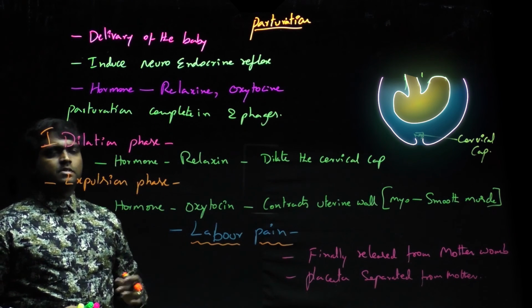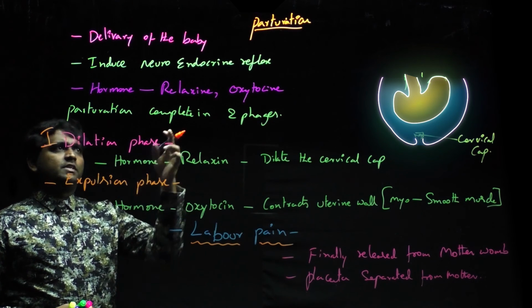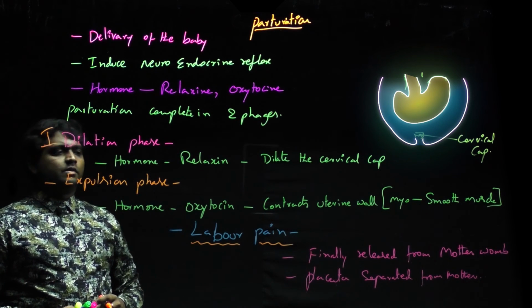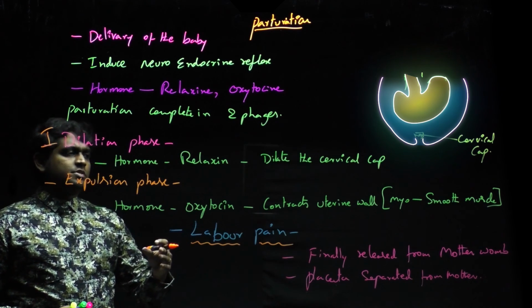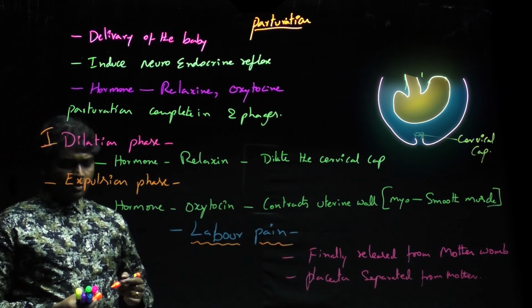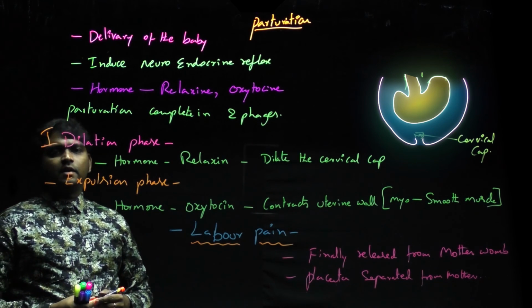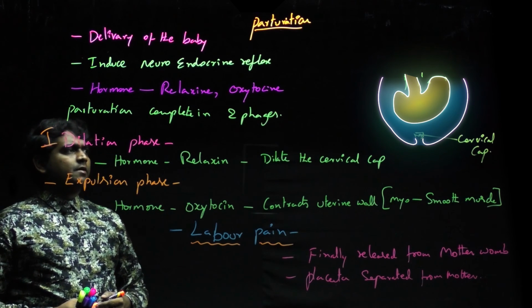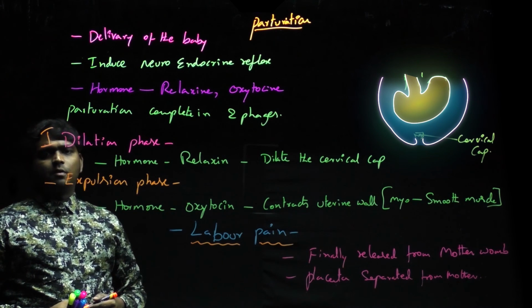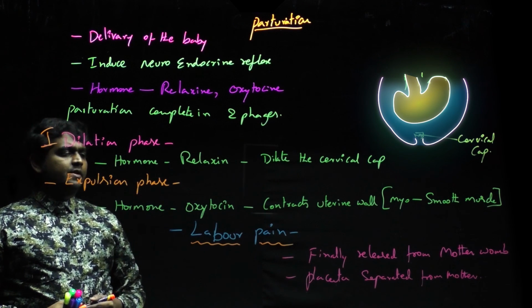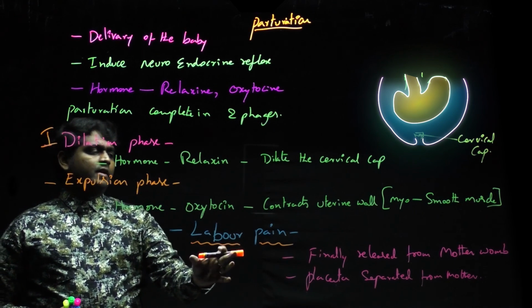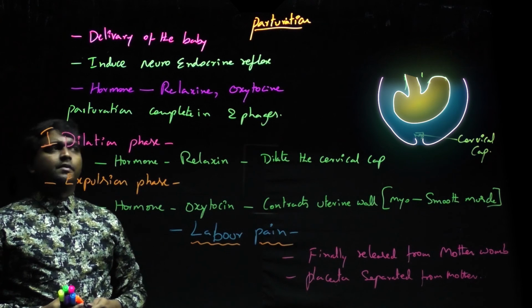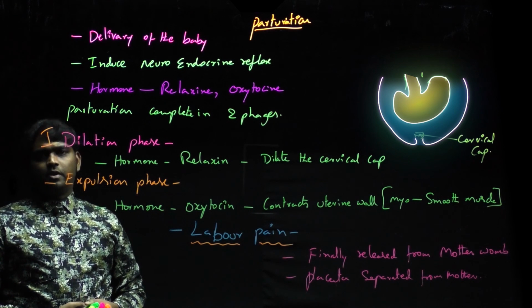Once the dilation phase is completed, the neural system initiates the second hormone in the endocrine system, that is oxytocin. Oxytocin contracts the uterine wall, whose second layer is composed of smooth muscles. Involuntary reaction, it will contract the uterine wall to push out the baby. Mother will get the pains, that is called labor pains, and finally the baby is delivered. So this process is called parturition.